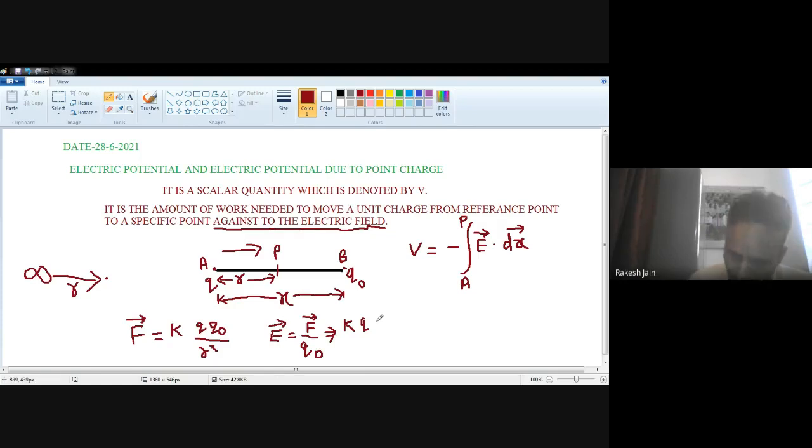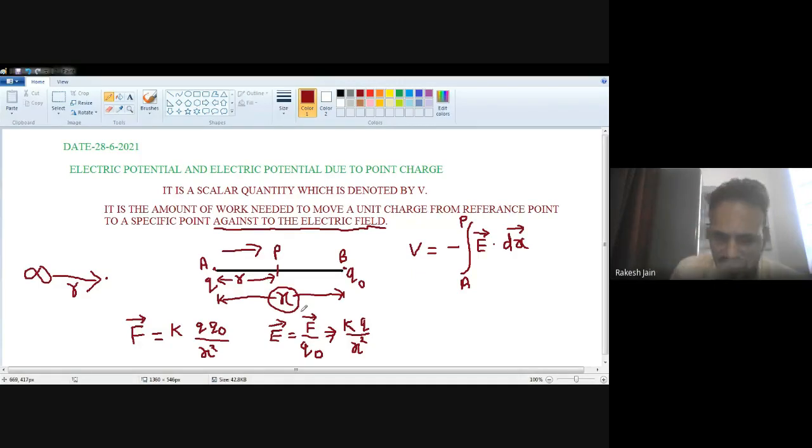So Q0 cancels out. Here, instead of r square we have x square, because I denote the distance between Q and Q0 by x.